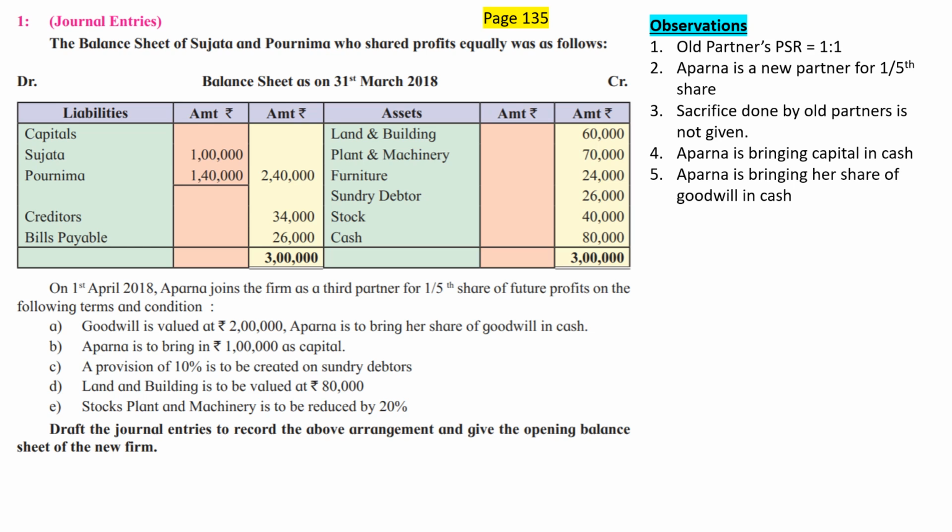Goodwill is valued at rupees 2 lakh. Aparna is to bring her share of goodwill in cash.